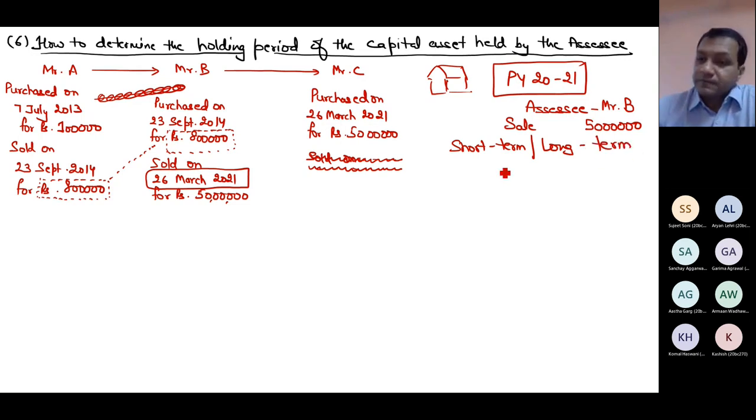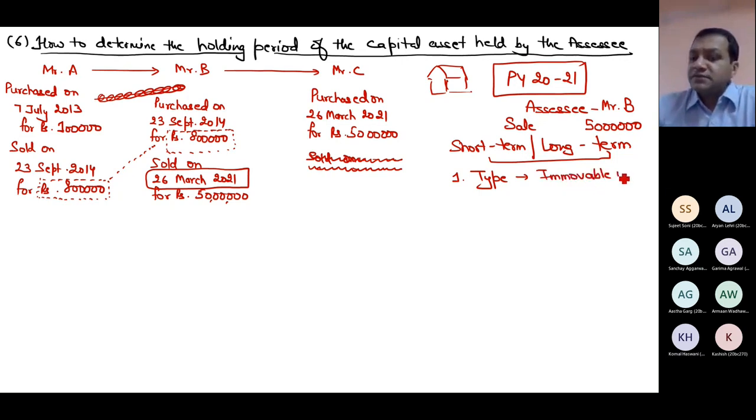First, we'll determine the type of asset and then the holding period. Yes. So two things are required. First, type of asset. Which type of asset is this? Immovable property. Yes, and for immovable property, how many months? 24. Now, can you tell me whether it is held for more than 24 months or not?